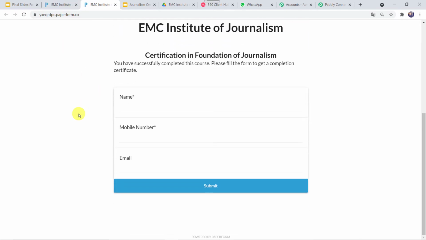I'll just open the form. Here let us give the entry, and let's give the name as Adam Smith. Let's give the mobile number over here, and let's give the email address also, adamsmith@gmail.com. And let's click on submit.